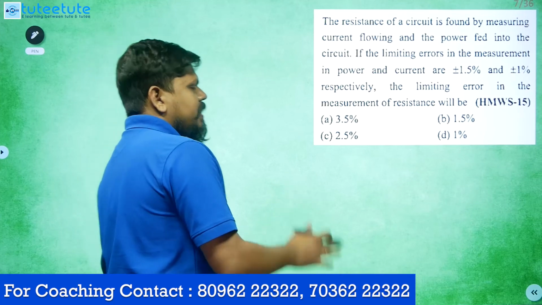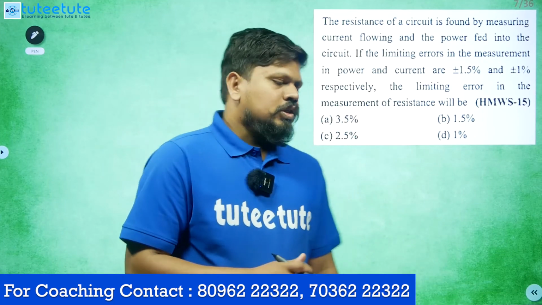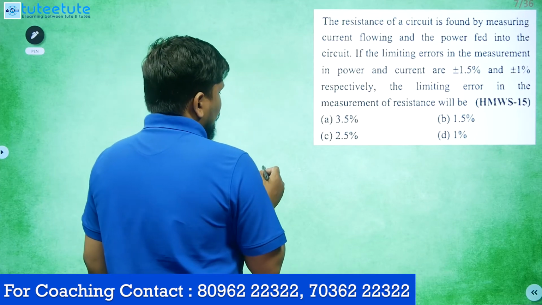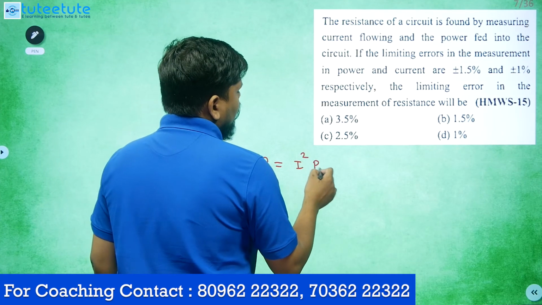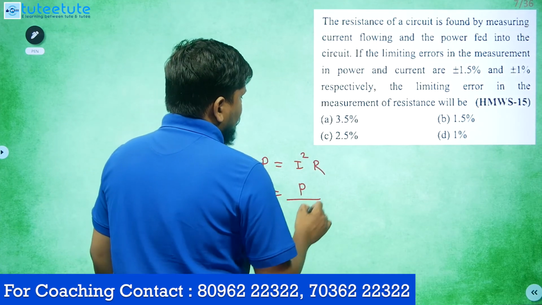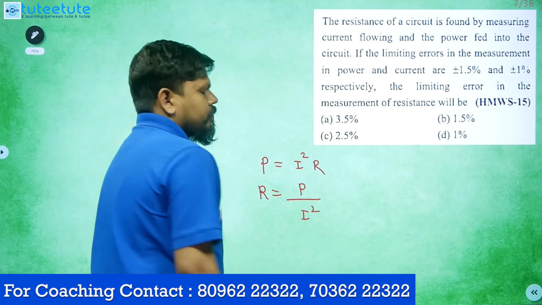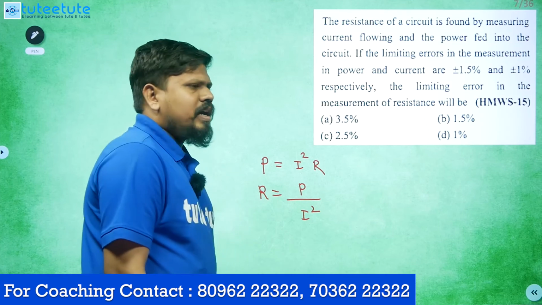Whenever this model of questions comes, with percentage limiting errors, just consider one thing. What is the power formula? I squared R. They calculated resistance as power divided by current squared.